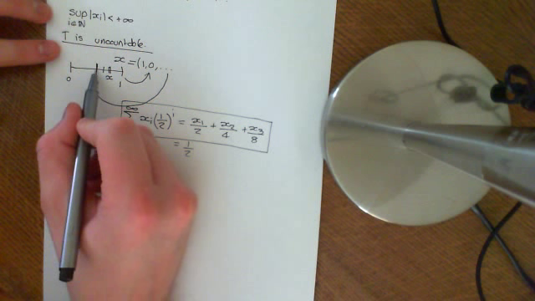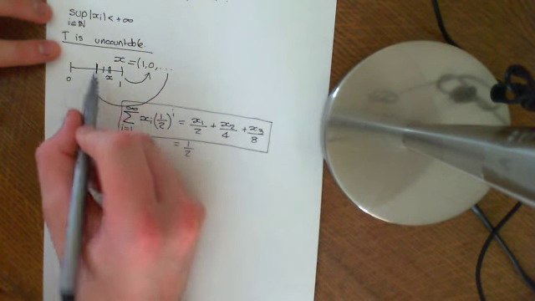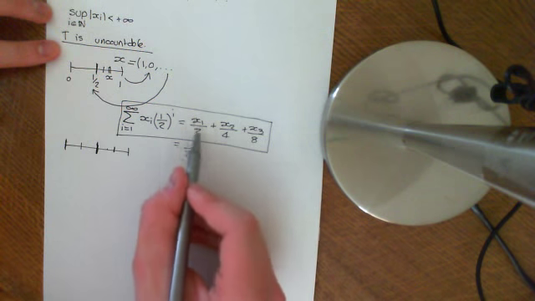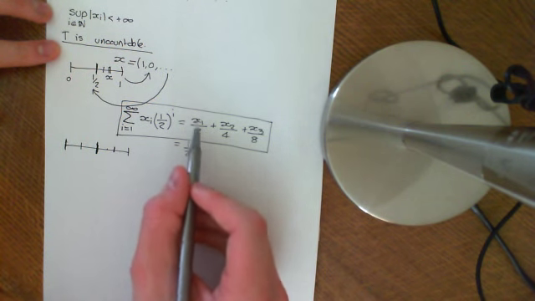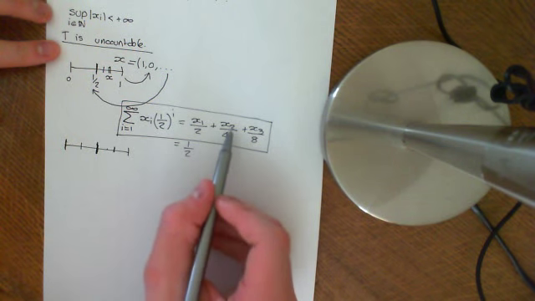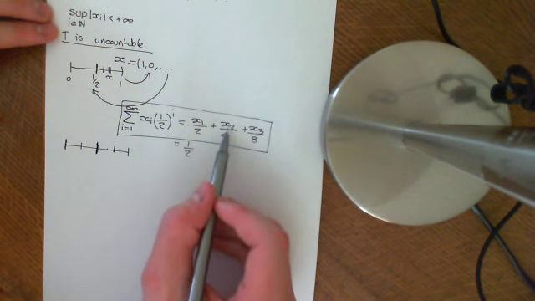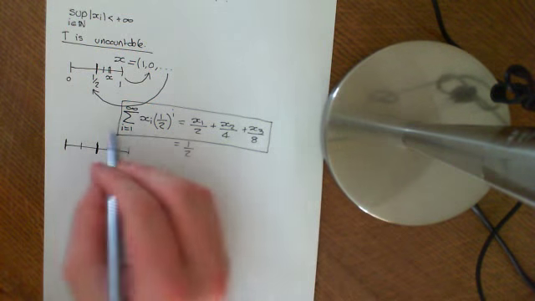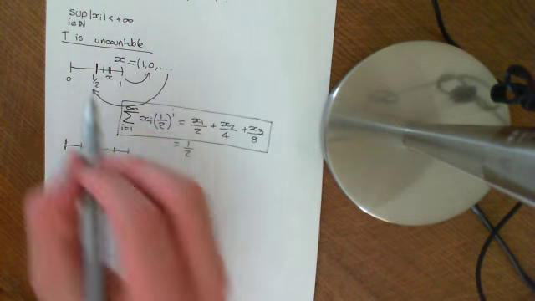Because if you were past this half, you needed to add on the half, whereas if you weren't past the half, you didn't need to add on the half, so that's why we put a 0 there. And again, if you were past a quarter, you needed to add on the quarter, and if you weren't, you didn't need to add on the quarter, etc. So this is the way you go back from a binary expansion to a real number.